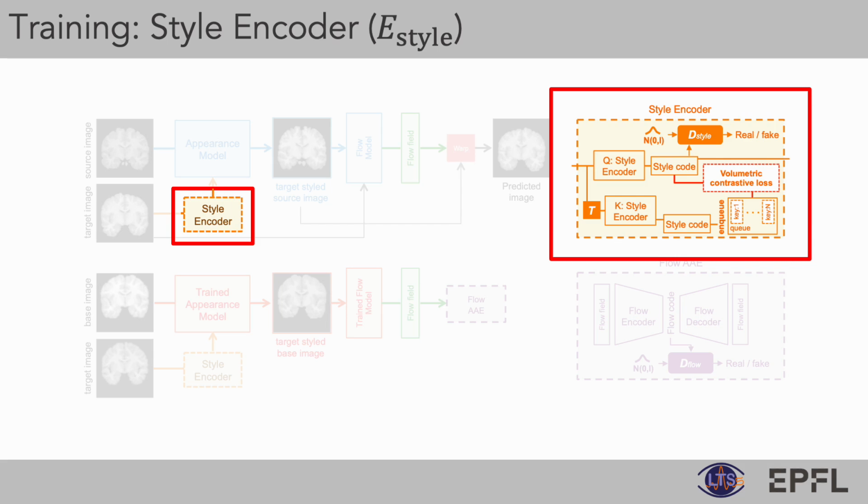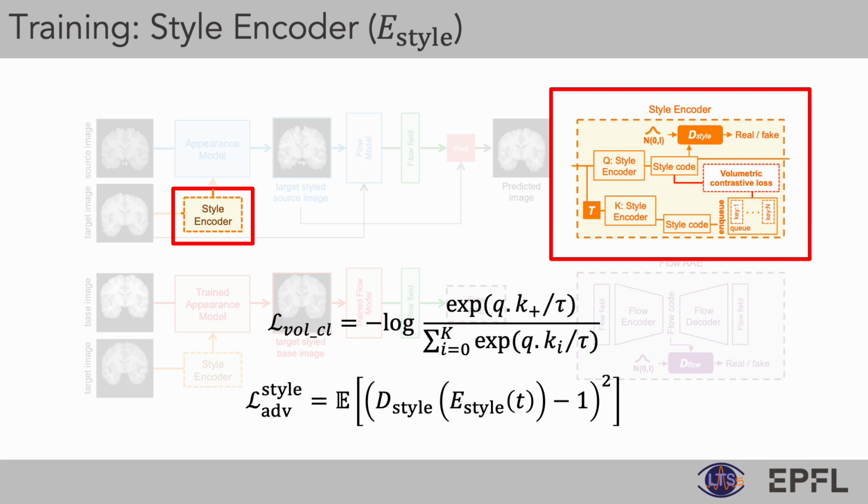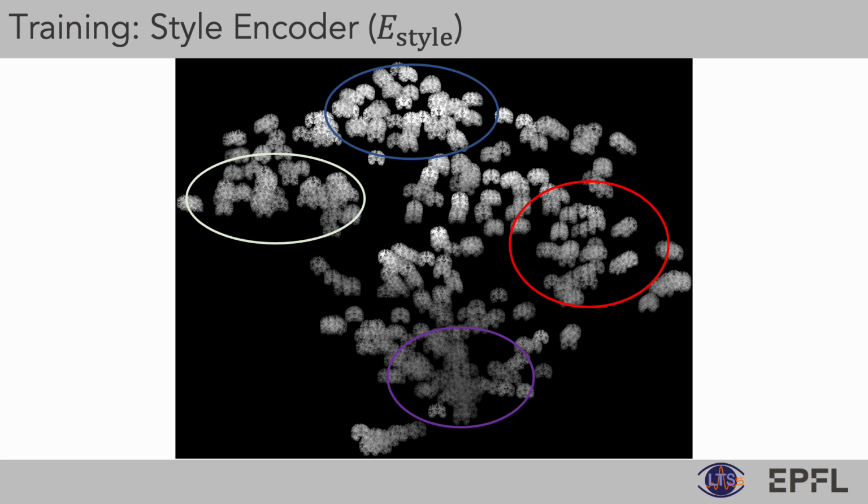We train the style encoder using the proposed self-supervised volumetric contrastive loss. We adapt MoCo for volumetric medical images to cluster image style as opposed to the original classification task. Also, we generate positive keys using a learned spatial transformation instead of standard augmentations like random cropping in the original formulation. During training, we sample a query image and get a style code Q using the style encoder, while the positive key style code K plus is obtained from a key style encoder, which is a moving average momentum updated copy of the style encoder. The negative keys are kept as a separate queue, which gets updated after each training step. Here we show the 2D t-SNE projection of learned style codes, confirming that images with similar styles are indeed clustered together.